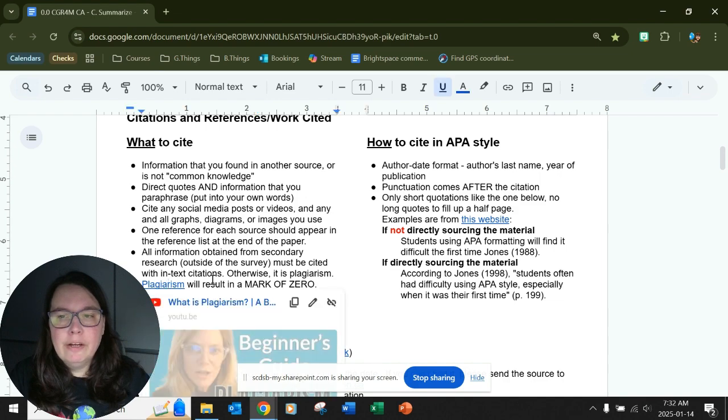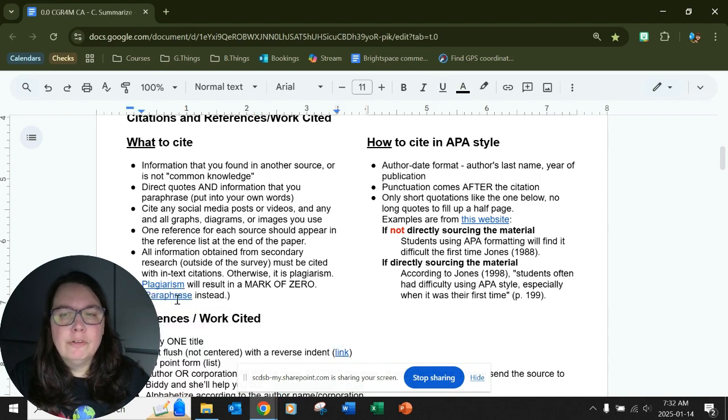Plagiarism, you understand, I hope, but that is there so you can understand how you can't just take stuff from other people. You need to celebrate their work and thank them for it at the end. Okay, paraphrasing instead, you can learn how to paraphrase there. Here's what not to do, and here's what to do, that kind of thing.